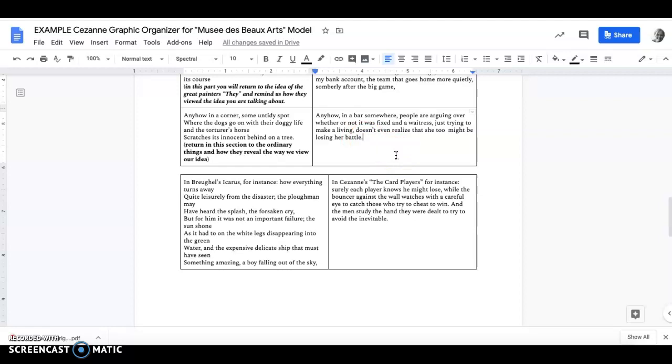Anyhow, in a bar somewhere, people are arguing over whether or not it was fixed, again referring to that 1920 baseball game, and a waitress just trying to make a living doesn't even realize that she too might be losing her battle. And so I bring it back to the ordinary, a waitress in a bar where people are arguing about the game being fixed and its rightness or wrongness, and the waitress who has nothing to do with any of that. She's just trying to survive and is battling her own losses that no one else is even aware of.